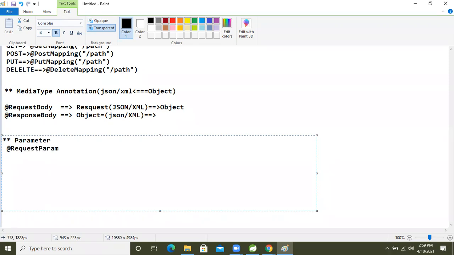But there is one more parameter, the path parameter. To perform the path parameter, the annotation is path variable. These are the two annotations.